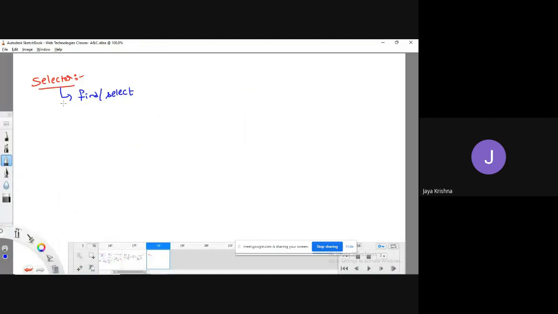Okay, fine. To find or select an HTML element, we can do it in multiple ways. Up to now, I have defined only one way, that is with the help of element name. What is the meaning of element name? H1 is an element name. Body is an element name.